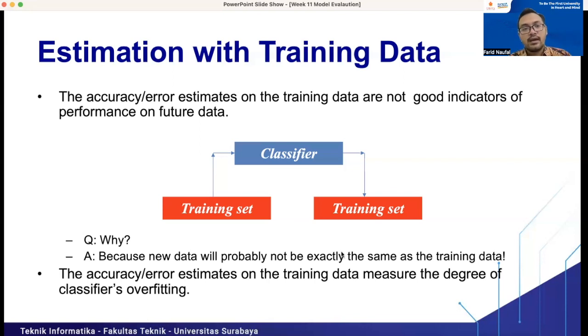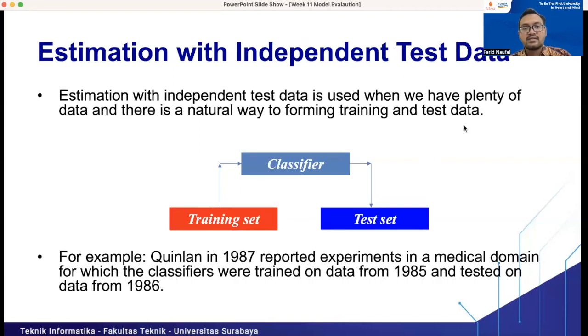Okay, and the next one is estimation with independent test data. It is used when we have plenty of data and there is a natural way of forming training and test data.